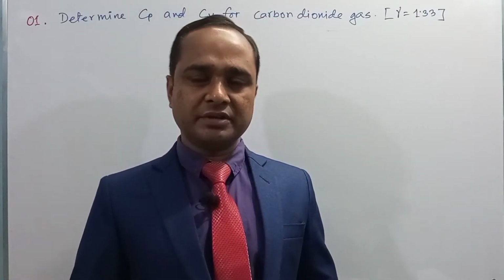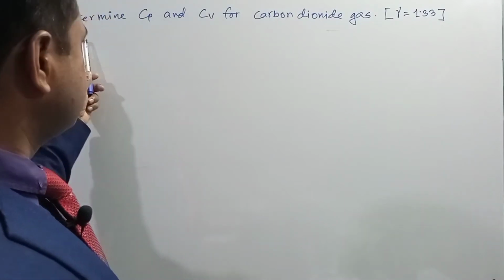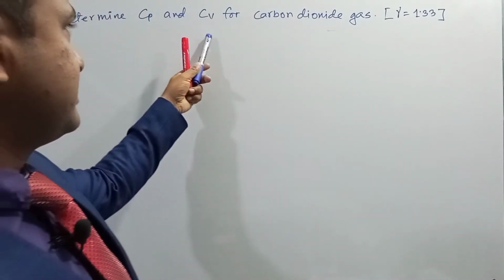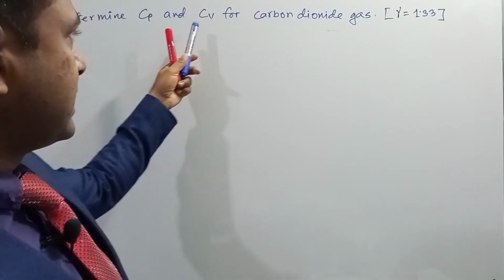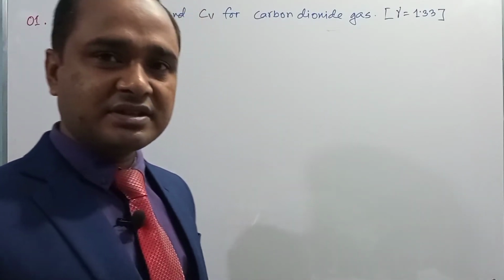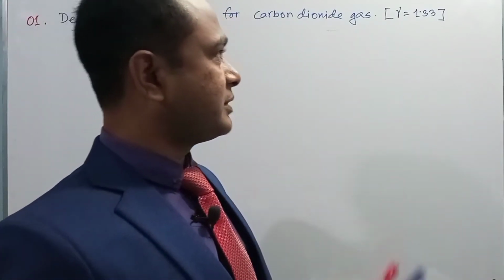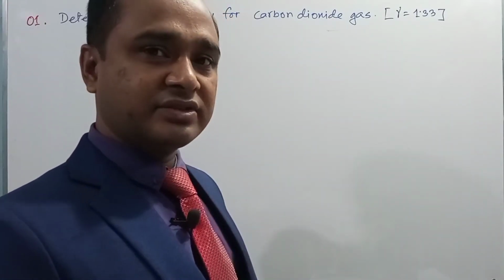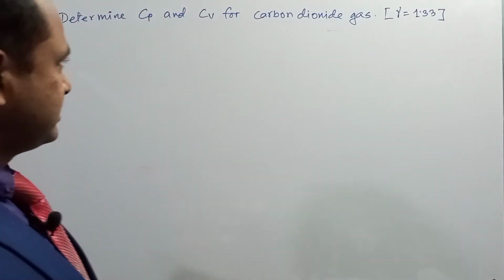Right, dear students, here is our first mathematical problem. They said: determine Cp, that is molar heat capacity at constant pressure, and Cv, molar heat capacity at constant volume, for carbon dioxide gas, and gamma is equal to 1.33, right? So we need to determine two molar heat capacities.